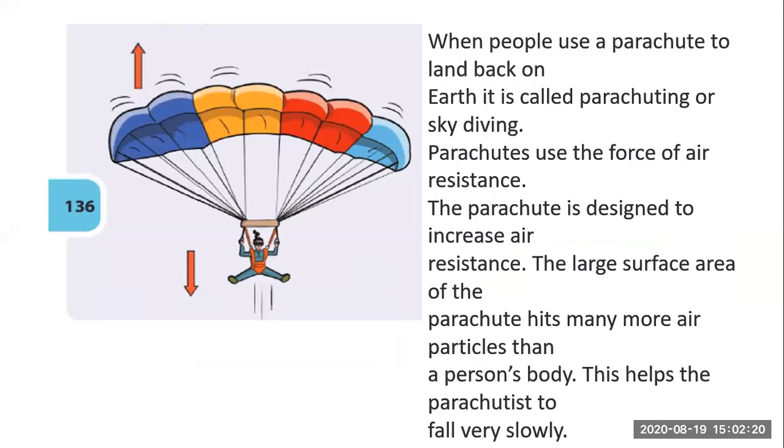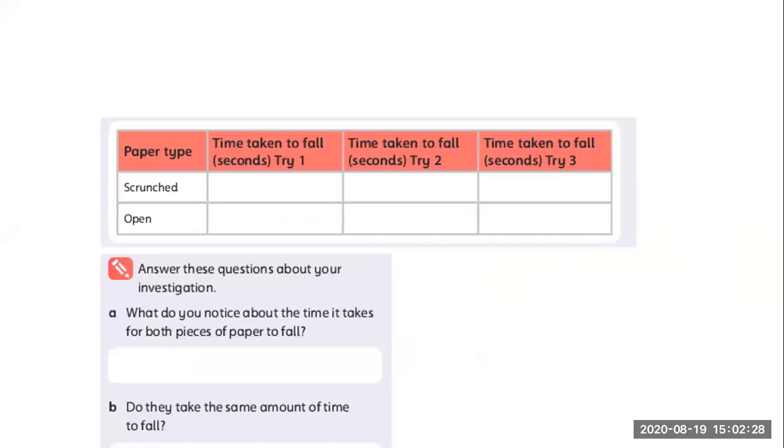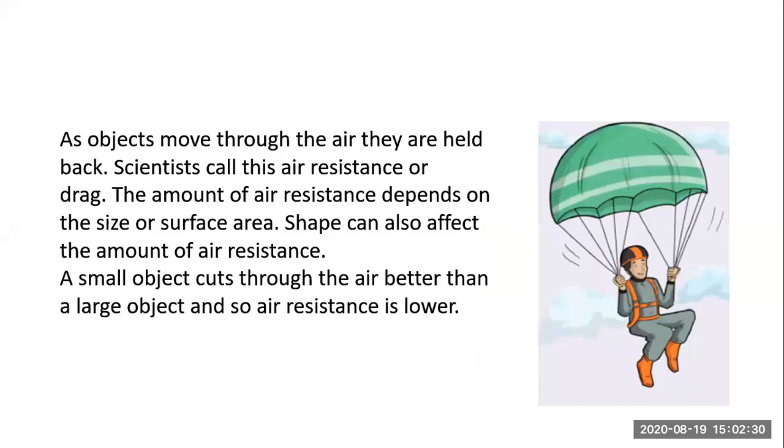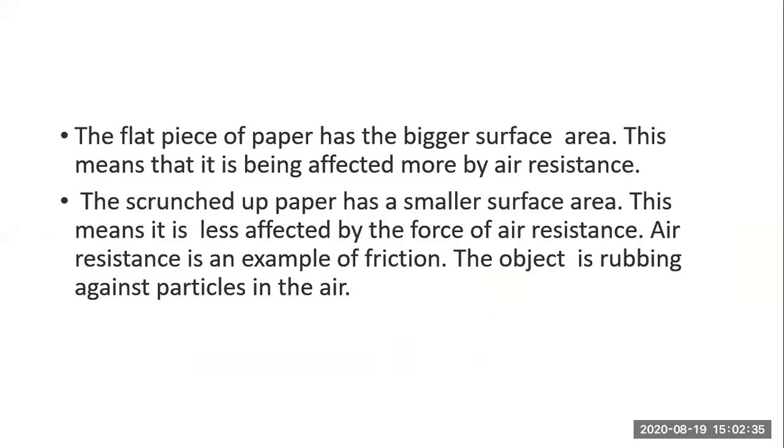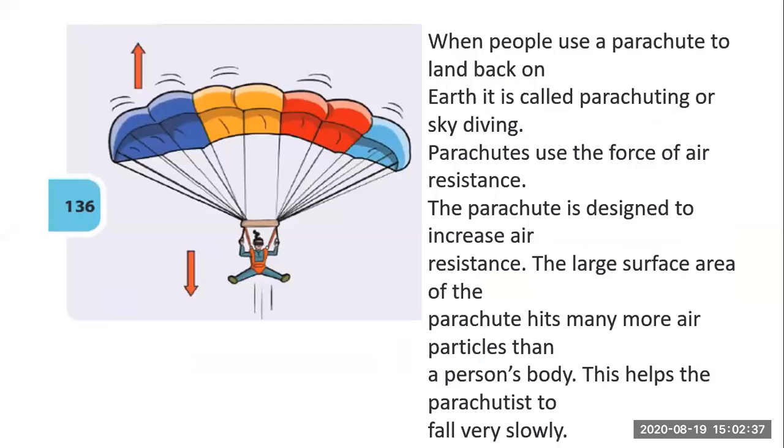Which one falls down faster? The small one. Why? Because of less air resistance. Yes, air resistance comes from surface area; if it is large, it will be slower.